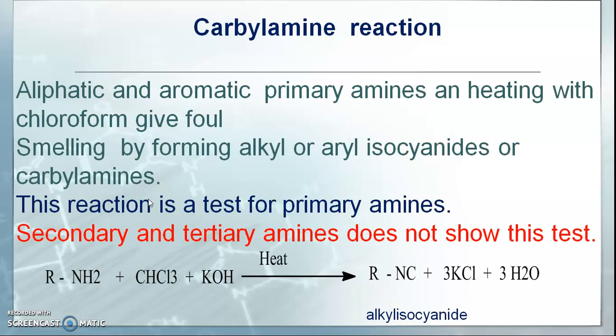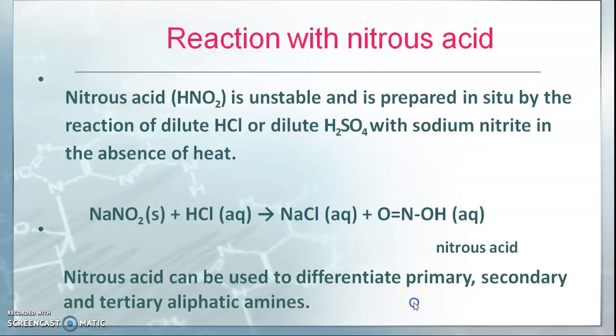Next we see the carbylamine reaction. In that, aliphatic and aromatic primary amines on heating with chloroform give foul smelling alkyl or aryl isocyanides or carbylamines. This reaction is a test for primary amines. This is again a key point. Secondary and tertiary amines do not show this test. So RNH2 plus CHCl3, that is chloroform, plus KOH on heating, gives the alkyl isocyanide.